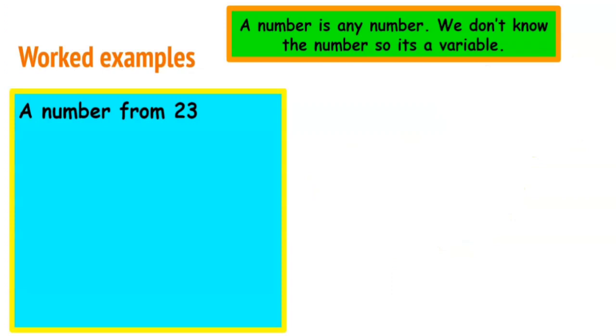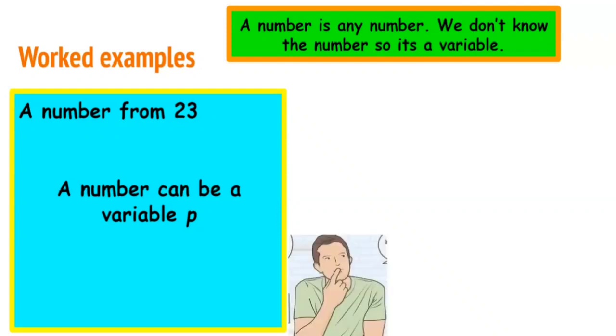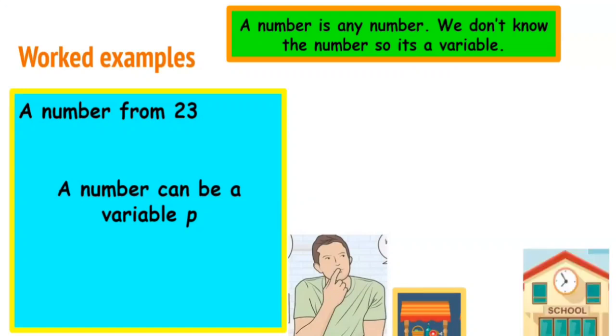Let's look at a number from 23. And we're going to define our number as p. Again, this problem can be a little bit problematic because of the from. So we're going to need to really think about what the from means in this sentence. Say I go to the market from school.